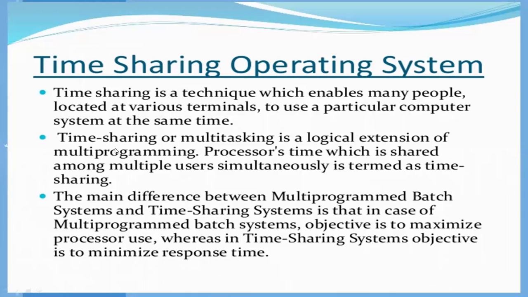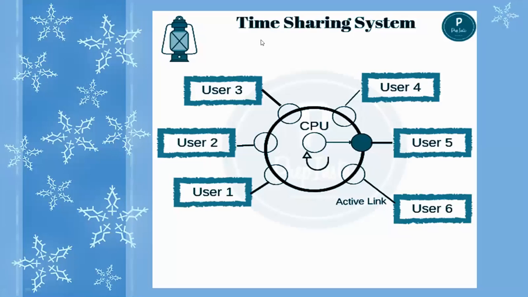Okay, see the diagram. Time sharing operating system: this is the CPU and these are the users, right? The currently working link is user number 5, and at the same time user number 6 is on the active link, like after user number 5, user number 6 is going to join, right?